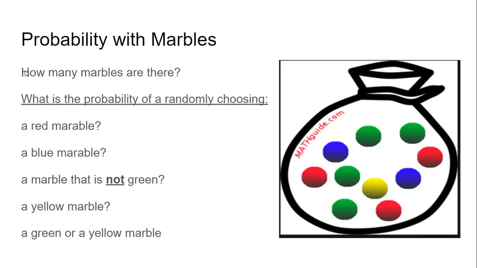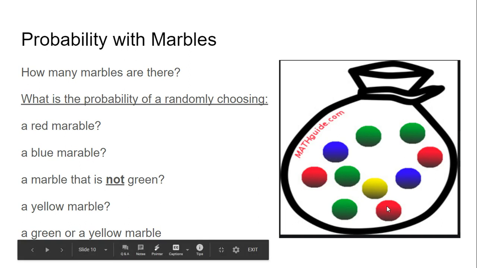Great. Marbles. Lots of probability stuff with randomly choosing a marble out of a bag. You have to pretend like you can't see the marbles and you're just reaching into that bag and picking them out without looking. So how many marbles are there in there total? We can count this up. 1, 2, 3, 4, 5, 6, 7, 8, 9, 10. 10 total marbles.